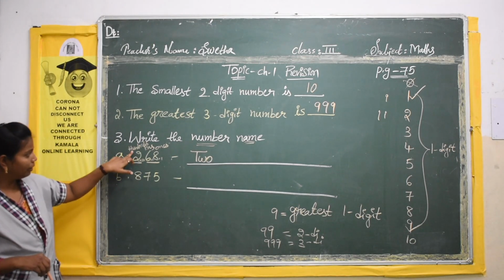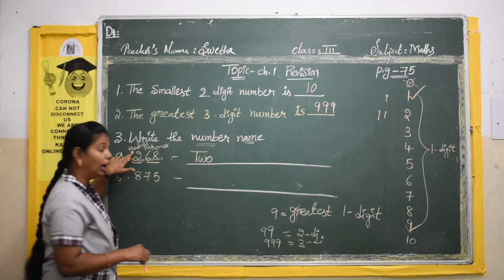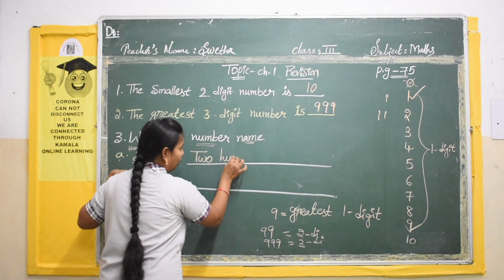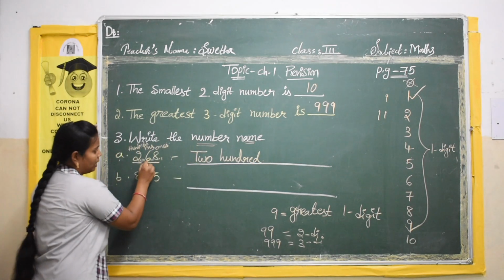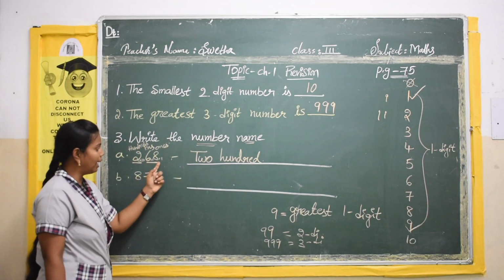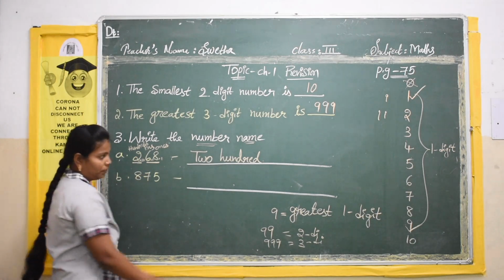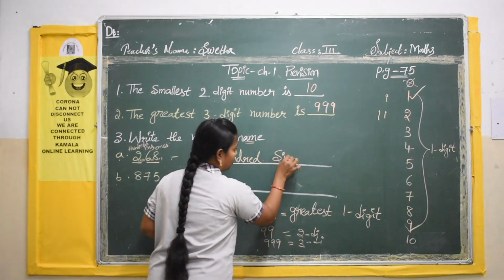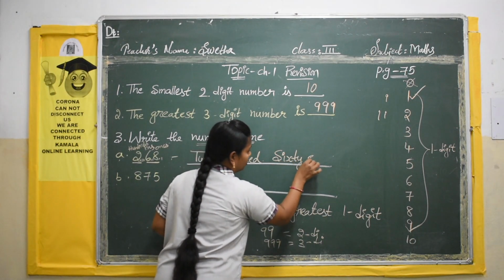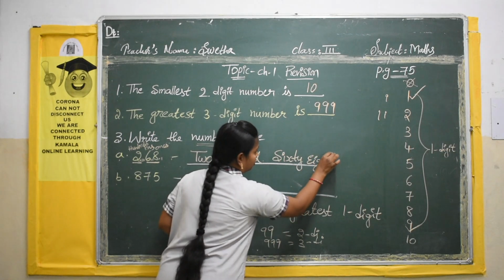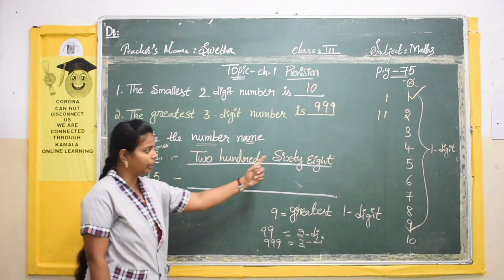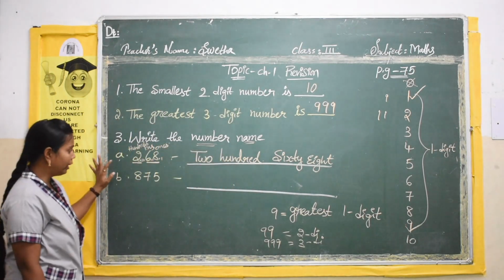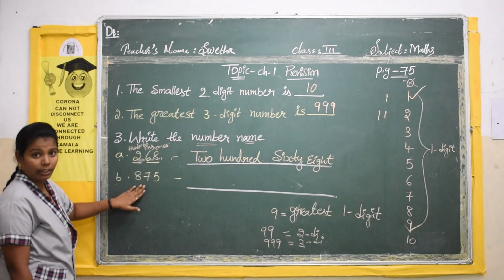See, 2, in which place is it? Hundreds. 200. What are the last two numbers? 6 and 8. 6, 8 will become 68. 68. So what is the name of this number? 268.